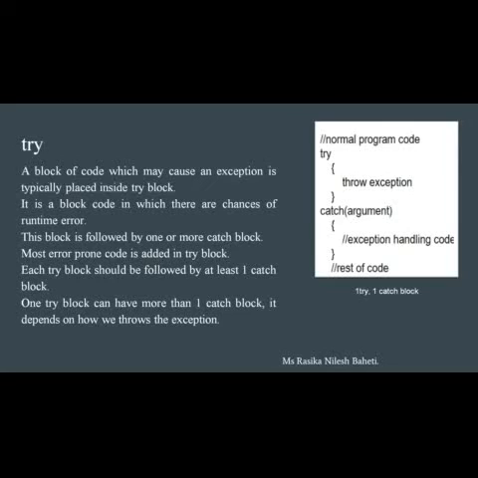Now we are going to know about the try block. A block of code which may cause an exception is typically placed inside the try block. It is a block of code in which there are chances of runtime error. This block is followed by one or more catch blocks. Most error-prone code is added in the try block. Each try block should be followed by at least one catch block. One try block can have more than one catch block. It depends on how we throw the exception. The diagram shown here contains the structure of one try block and one catch block. This structure is mostly used in basic programming and it is really easy to use.